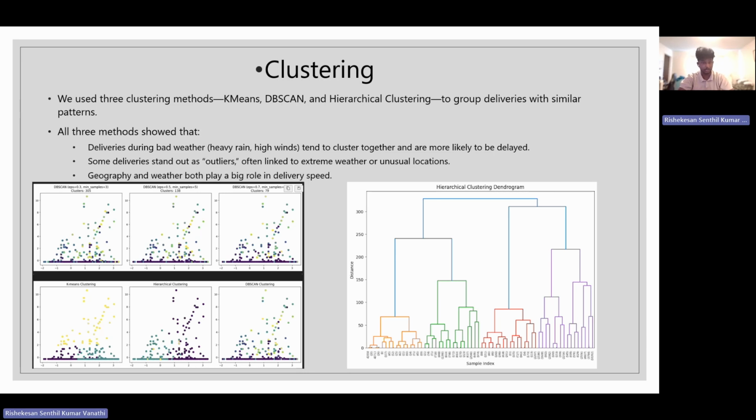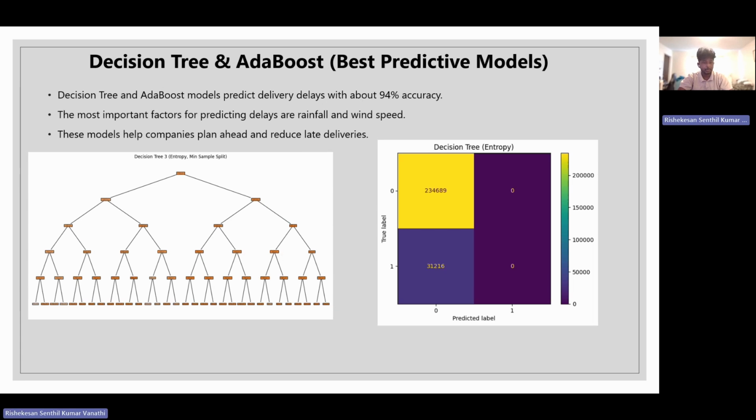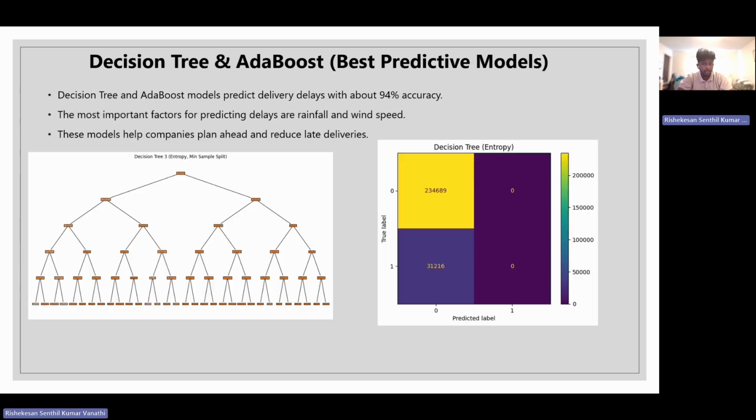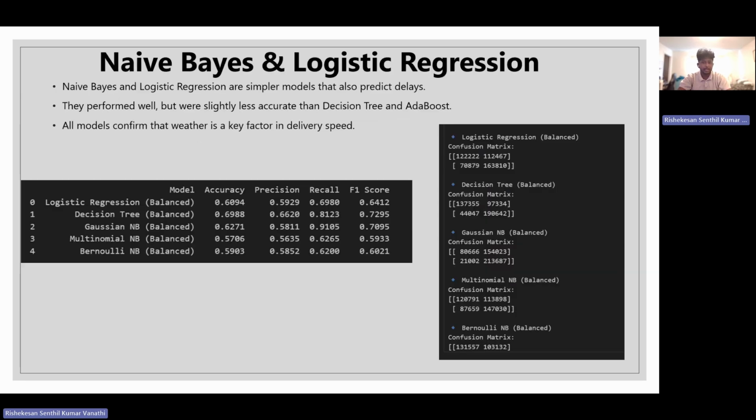Now we also did predictive modeling. First we did simple models like naive Bayes and logistic regression, which were fast to train and easy to explain: each weather feature contributes a separate probability to the lateness, and then we multiply them together. And we also used ensemble methods like decision tree and AdaBoost, which check whether rain is greater than 50%, or whether wind is greater than, say, 15 km per hour. So all the features were set, all the training models were performed, and this is what we got finally.